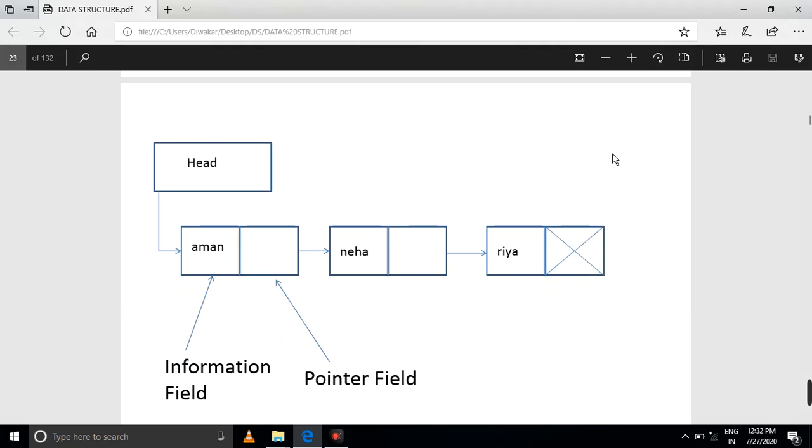If you continue, there is no need to continue. This is for the next level, this is for the next element, and this is for the next element. This next element is not there. That is where you are pointing to a person's information field. This is the pointer field.